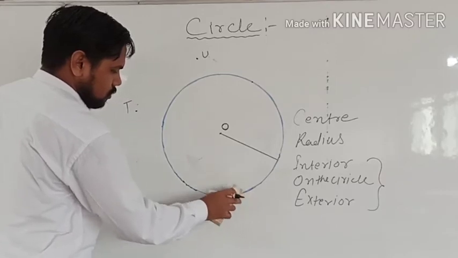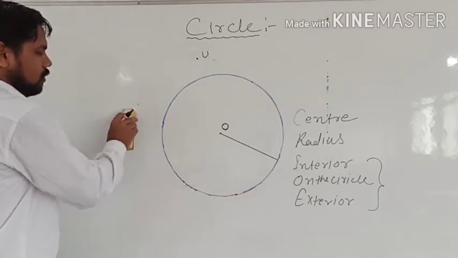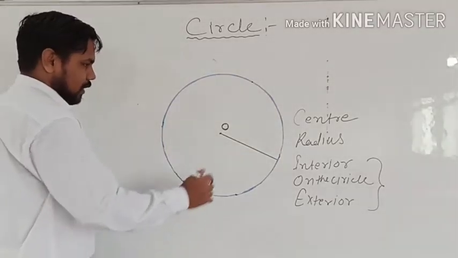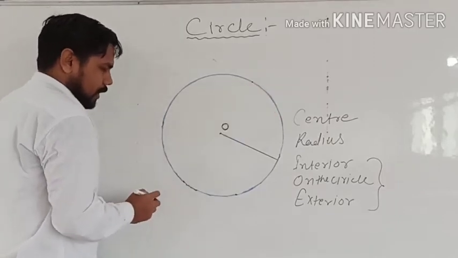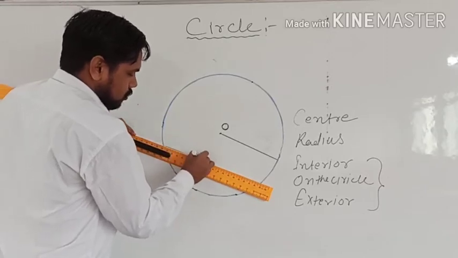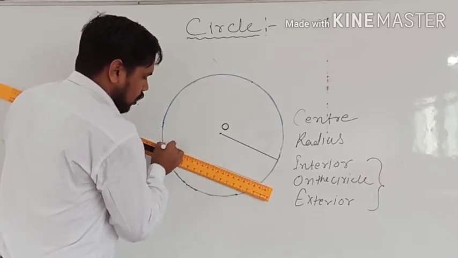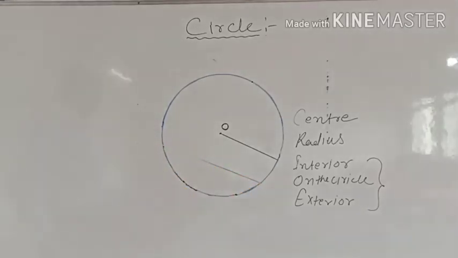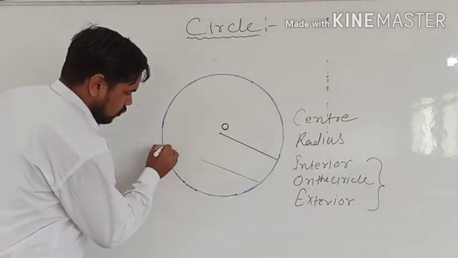explain some new things here. Okay, so interior, exterior, and on the point itself. After that, we will talk about the chord and the diameter of the circle. So here, if you draw any line inside the circle, that means on the interior of the circle, if you draw any line, that line is called the chord of the circle.